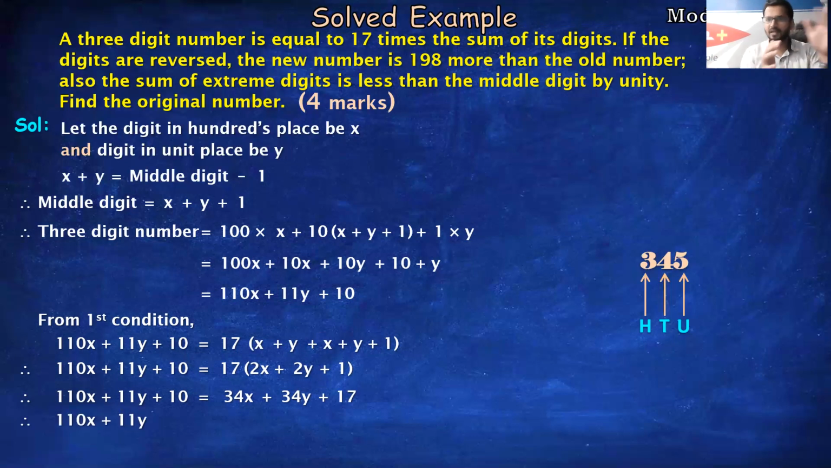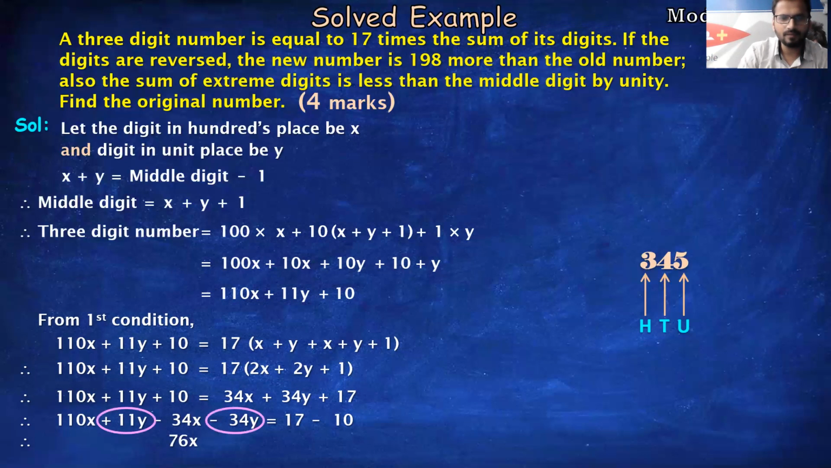Now do the shifting part. Add or subtract x with x, y with y and number on the right hand side. This is how the usual form looks like. Fine. So सारे x और y को आपने लेफ्ट में ले लिया एंड नंबर्स को राइट में ले लिया. So 110x minus 34x is 76x, 11y minus 34y is minus 23y and this is 7. Fine. Now this is my equation number 1.